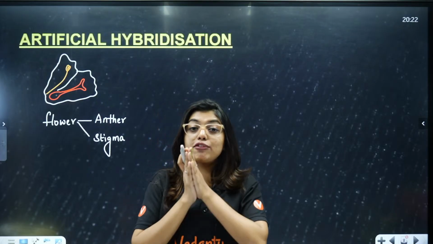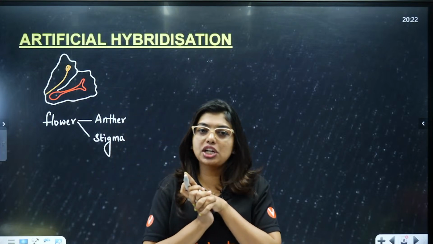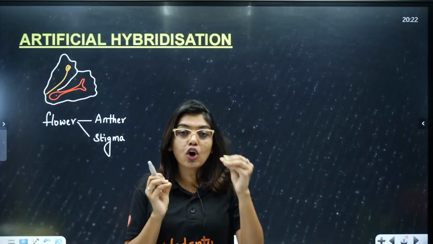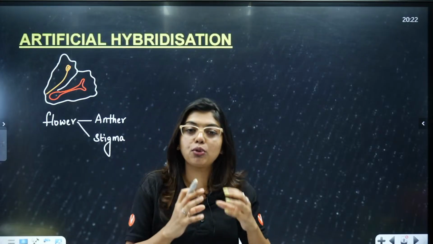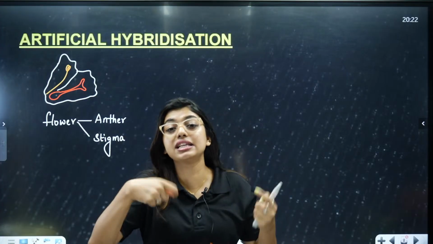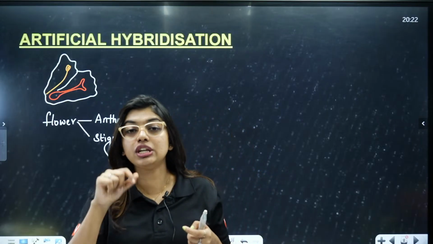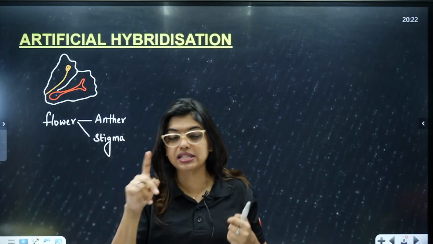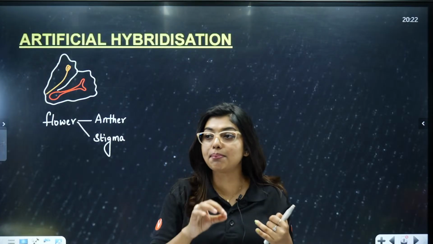That is where farmers come in. Farmers will not allow the self pollen or unnecessary pollen to fall on the flower, but instead dust the pollen of their desired choice on it. This kind of process is called artificial hybridization, which happens in 2 steps. First is called emasculation, second is called bagging.